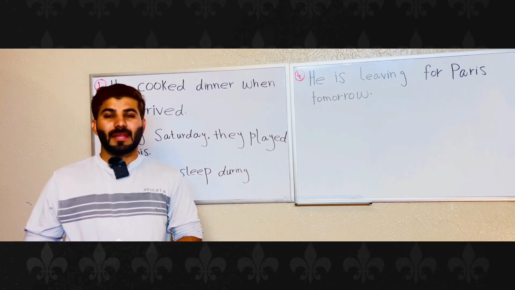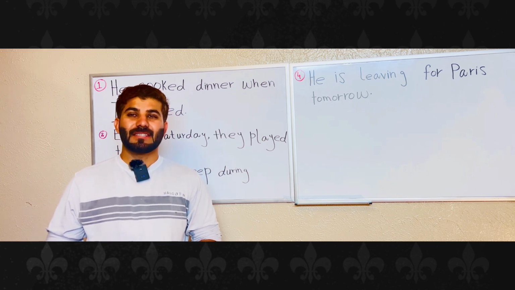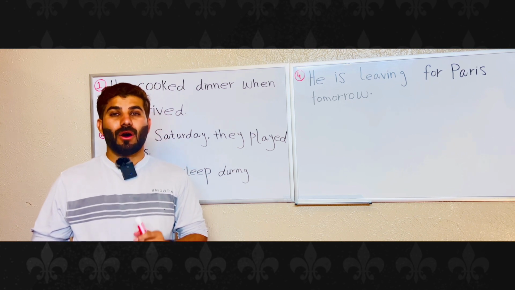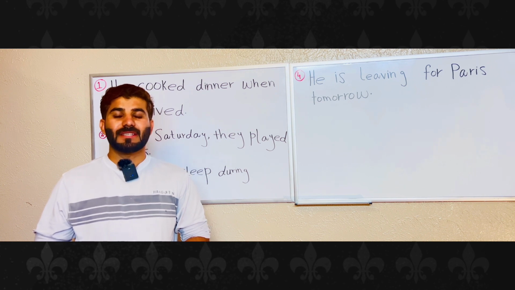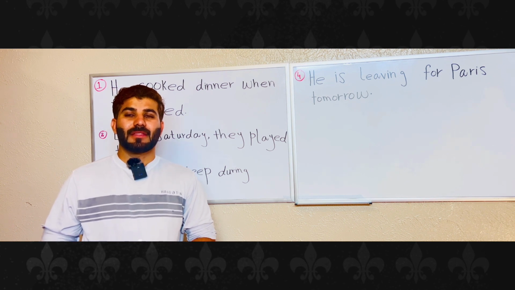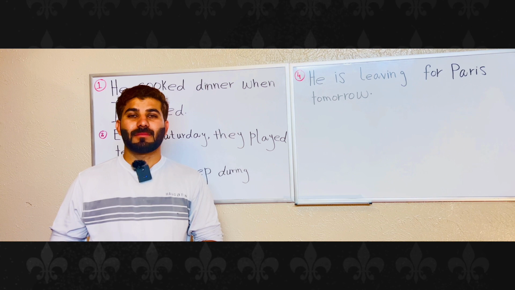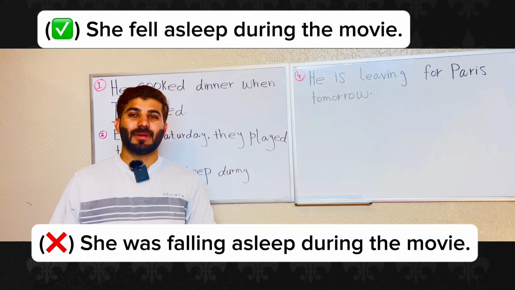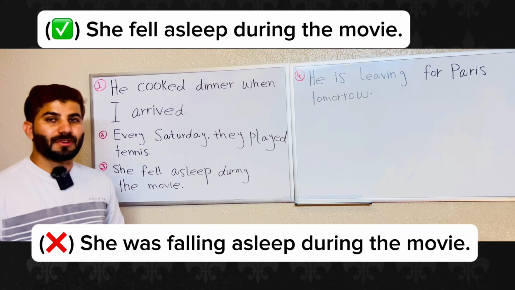Number three, for short or sudden action. The past continuous tense is used for actions that were ongoing or in progress for a significant period of time, so it is not suitable for short or sudden actions. In such cases, the past simple tense or another appropriate tense should be used. For example, she was falling asleep during the movie. This is incorrect. The correct sentence will be she fell asleep during the movie.